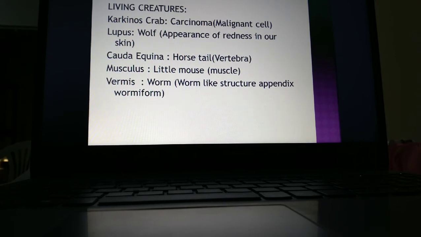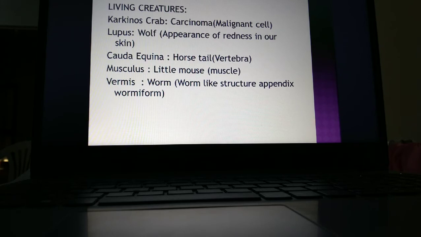Lupus means wolf, an appearance of redness in the skin, a wolf-like appearance. In some skin diseases the face appears like a wolf, so they define it as lupus.